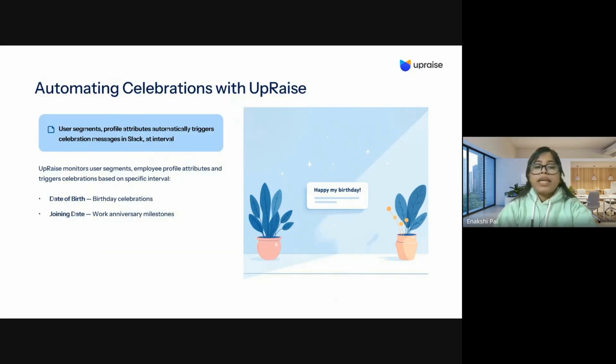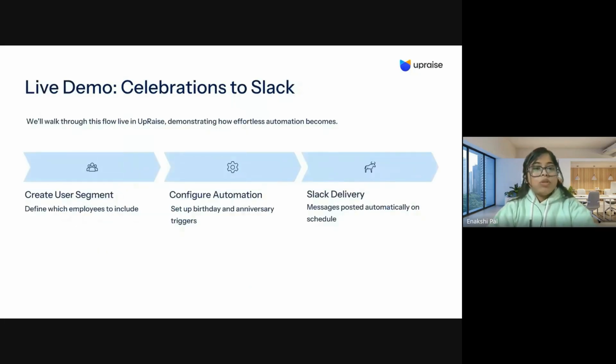In this demo, I'll show you three simple steps. Firstly, how to create a user segment so that you can choose exactly which employees this automation will apply to. User segments can be based on teams, locations, or any other profile information. You select that data, and you want those particular employee segments to receive the messages.